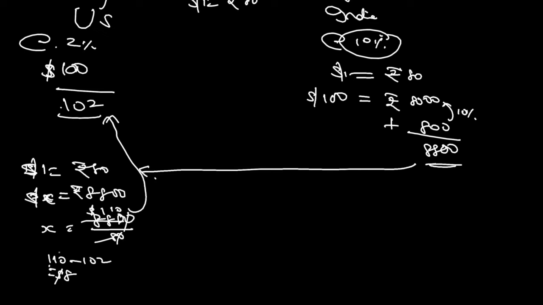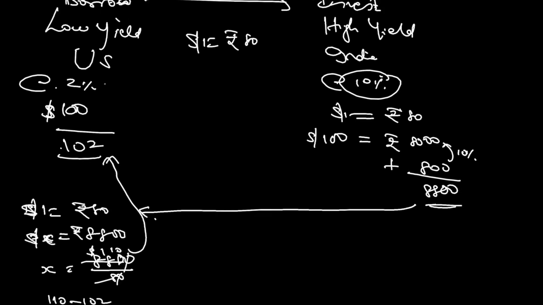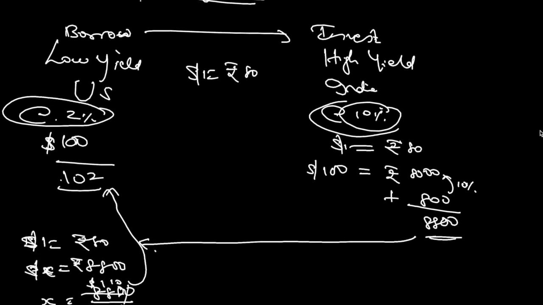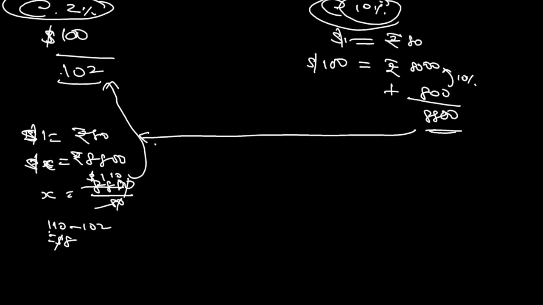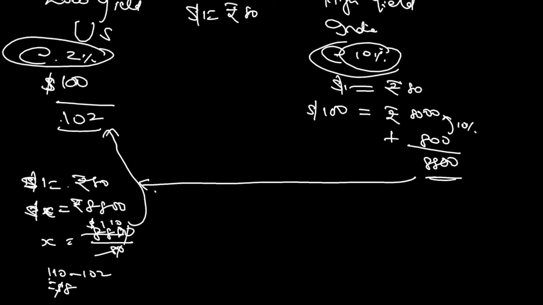So this is called carry trade, where an investor borrows from the market of lower yield and then invests in the market of higher yield. However, there is a catch. This is not as easy as the way I have written it here. Reason being, I have assumed that $1 is equal to 80 at the beginning, and even after 1 year it is stable at 80. But practically that will not be the case.